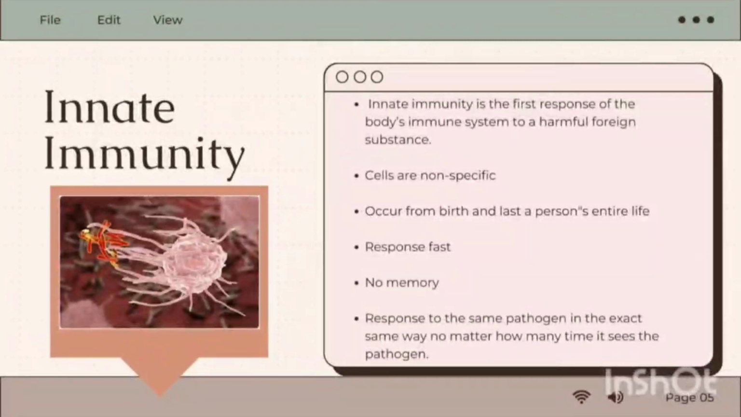Next, we will continue with innate immunity. Innate immunity is the first response of the body's immune system to a harmful foreign substance. A key feature of innate immunity is that the cells are non-specific. It responds fast, within minutes to hours. There is no memory associated with the innate response, and it will respond to the same pathogen in exactly the same way, no matter how many times it sees the pathogen.